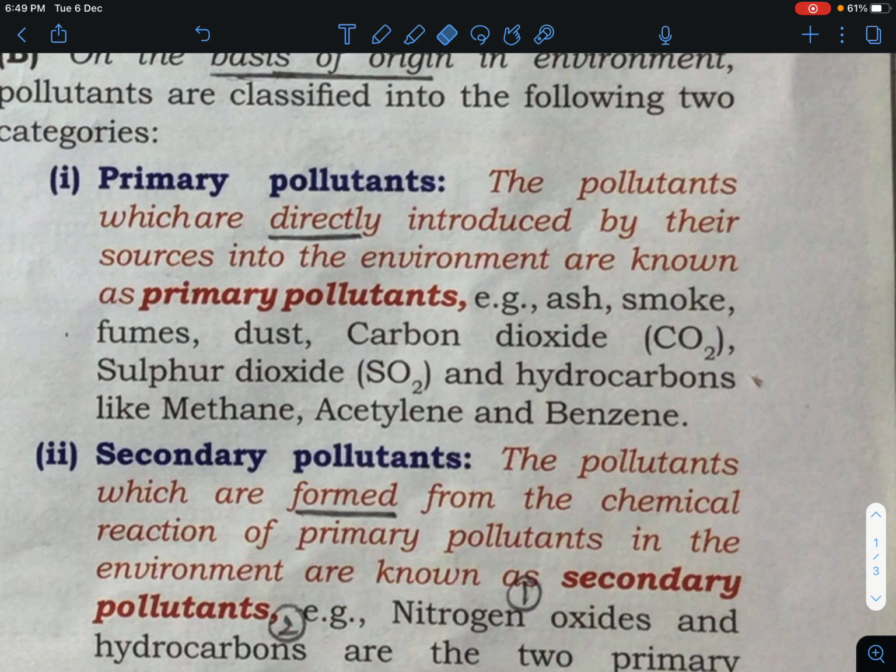The examples are very interesting: ash, smoke, fumes, dust, carbon dioxide, sulfur dioxide, and hydrocarbons like methane, acetylene and benzene. These pollutants are directly introduced by their sources into the environment, and these are known as primary pollutants.